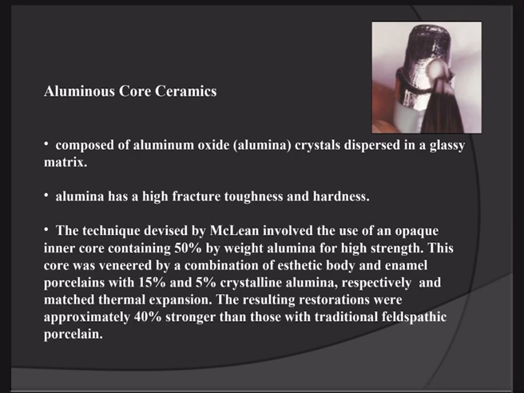The technique devised by McLean involved the use of an opaque inner core containing 50% by weight of alumina for high strength. This core was veneered by a combination of aesthetic body and enamel porcelain with 15% and 5% crystalline alumina respectively, and matched thermal expansion. The resulting restorations were approximately 40% stronger than those of traditional feldspathic porcelain. So this aluminous core ceramic is 40% stronger than traditional feldspathic porcelain.